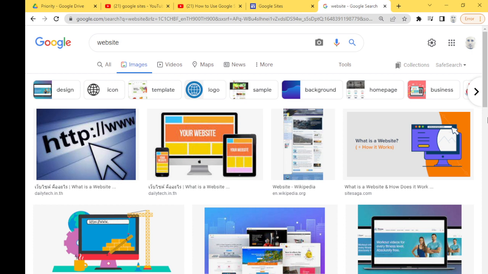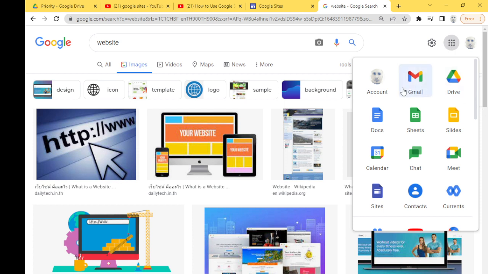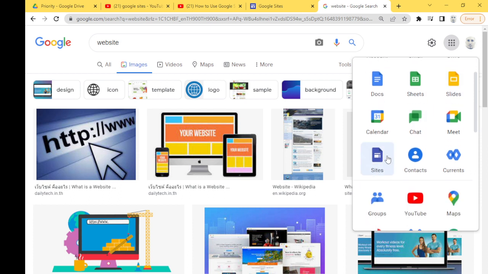Today we move to another topic, which is Google Sites. Okay, so in your Google products, you see you have Gmail, Drive, Docs, Sheets, Slides, Sites. Google Sites lets you create a website. So what is a website? It's a stupid question because we use them every day, but at some point there were no websites, right? And the first websites were very primitive, very simple.